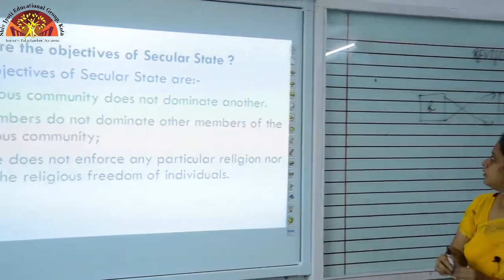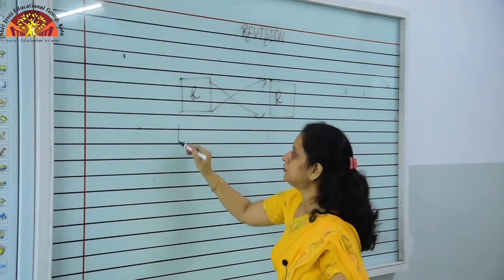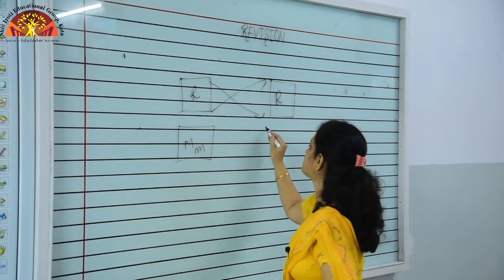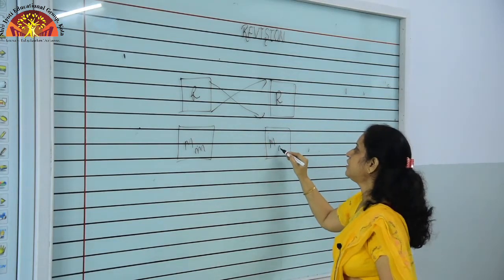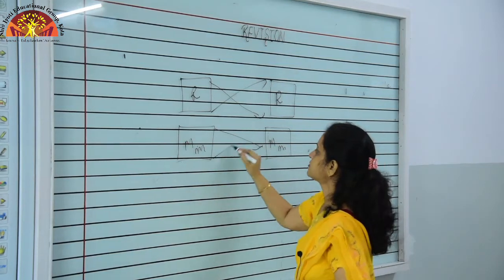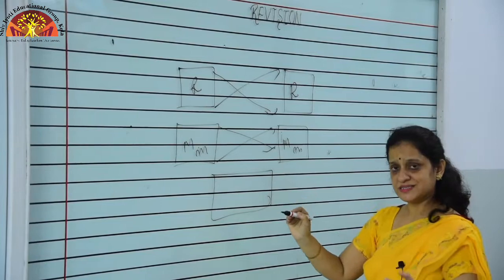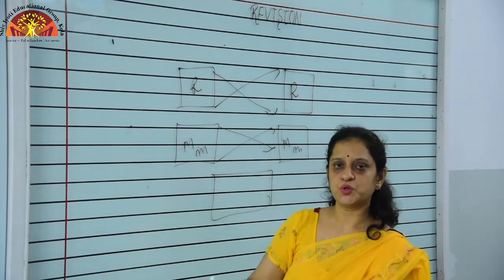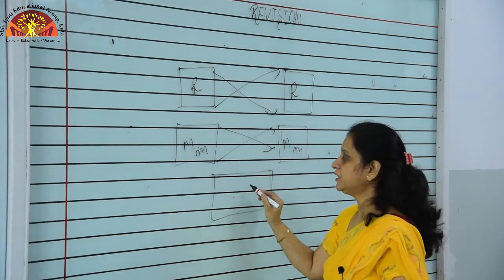The members of the majority groups have no right to dominate the members of the minority groups. Within a group, it can be seen that there are some members who try to dominate others. This should not be done.